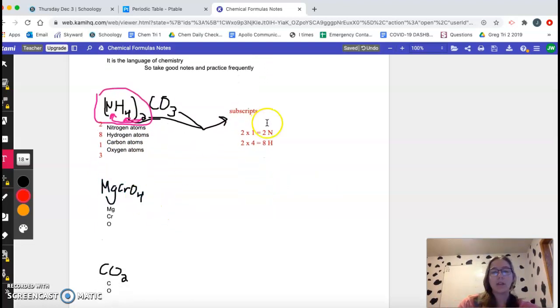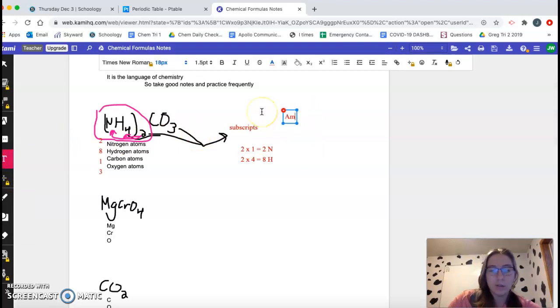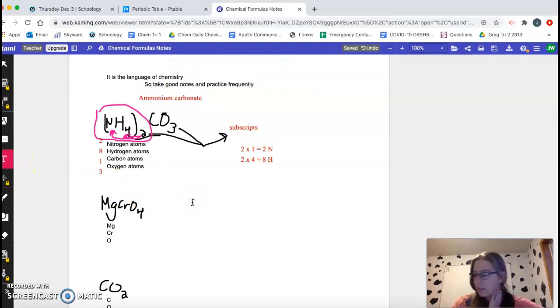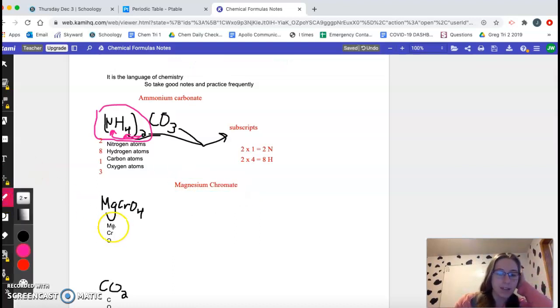Next we have this one here. Actually, I'm going to tell you what that one is called. It's called ammonium carbonate, and you don't need to know that per se, but it's just good information to have. So ammonium carbonate, that is that one. This one here is magnesium chromate. We're going to figure out how many magnesiums there are, how many chromiums, and how many oxygens there are.